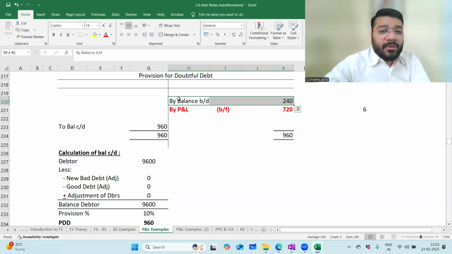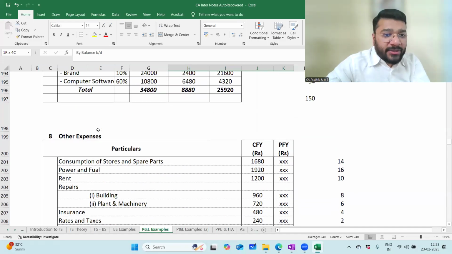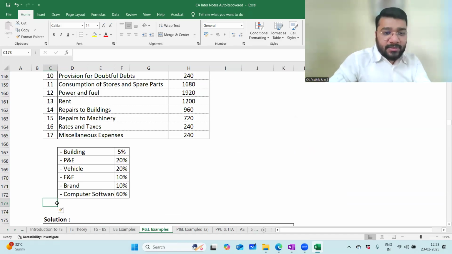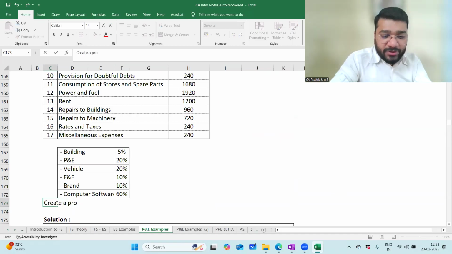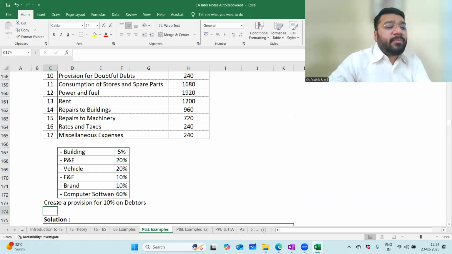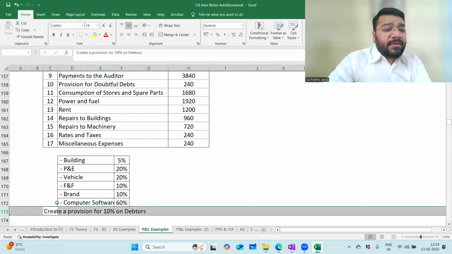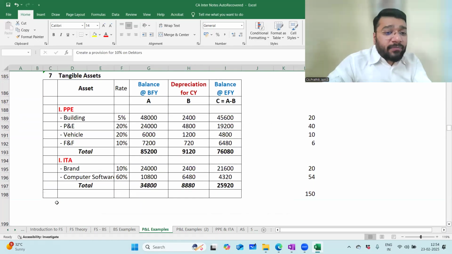Am I clear? Now the question further says that you have to create a provision. You're supposed to create a provision of 10% on debtors. Correct? Create a provision of 10% on debtors. Which means, I told you in the foundation, whenever the question says create or maintain provision on debtors, this is a hint given to calculate your closing balance of the PDD ledger.